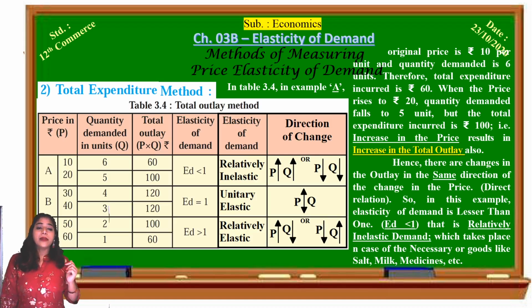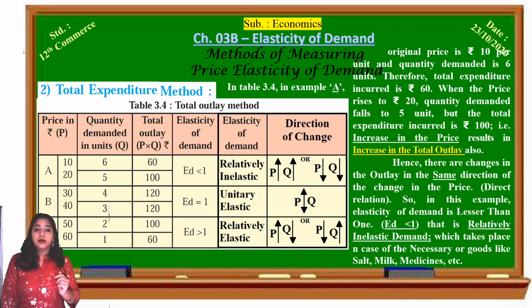When the price rises to rupees 20, what happens? Quantity demanded falls to 5 units, that we have seen in the law of demand. With the increase in the price, quantity demanded decreases. When the price increases from rupees 10 to rupees 20, quantity demanded falls from 6 units to 5 units.